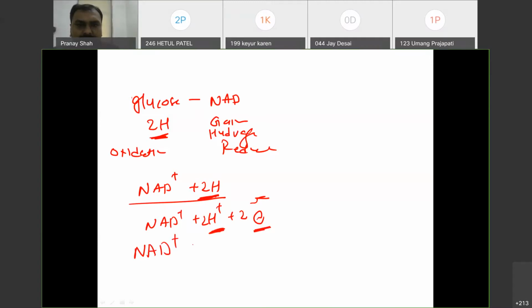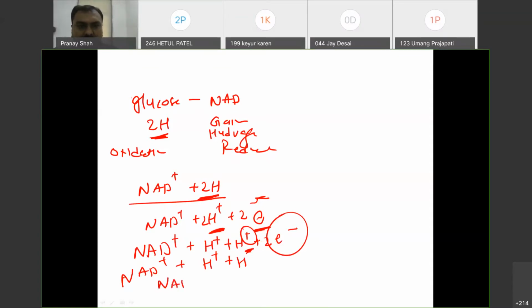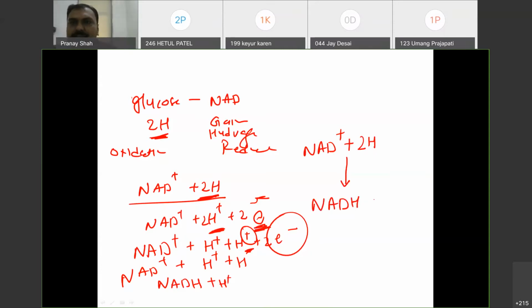Then you can write it like H plus, H plus, and 2 electrons. And this H plus and 1 proton and 2 electrons, you can write like H minus, that is hydride ion. And NAD plus and H minus will form NADH plus H plus. So when NAD is reduced, that means it will gain the hydrogen atoms or gain the electrons. Hydrogen atoms will contain the electrons. So when it gains the electron, NAD is reduced to NADH plus H plus.